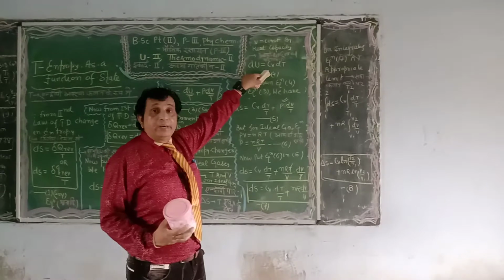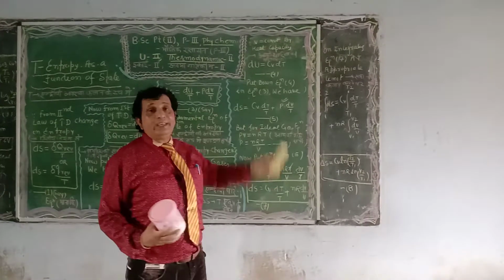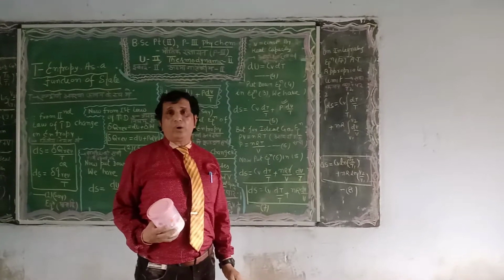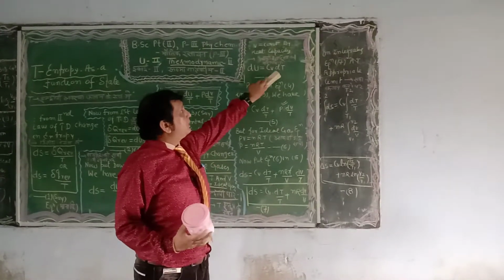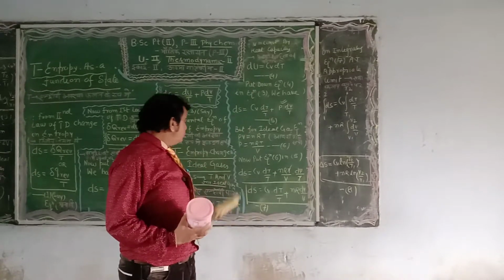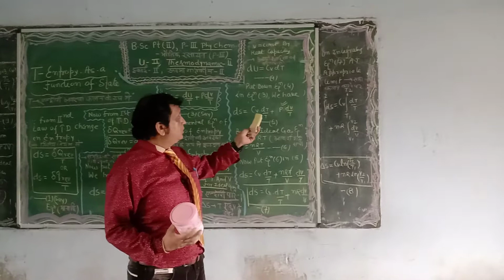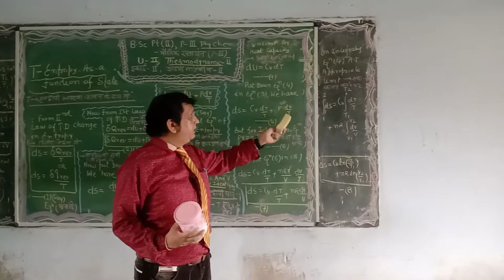In our thermodynamics unit 1 we have defined, and we are using directly here, the fundamental equation of heat capacity: dq is equal to CV dT. Note this down as equation number 4. Now put equation number 4 in equation number 3: dS is equal to CV dT upon T plus P dV upon T.